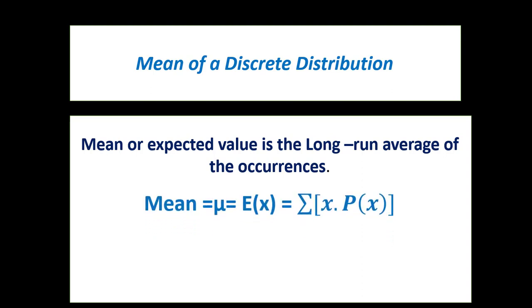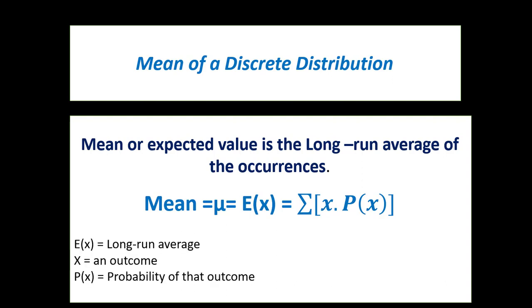Mean is given by the formula mu equals E[x], where E denotes the expected value, equals summation of x multiplied by probability of x. Here E[x] is the long run average, x is an outcome of the random variable, and P(x) is the probability of that outcome. Let us calculate the mean number of customers satisfied for the example shown.